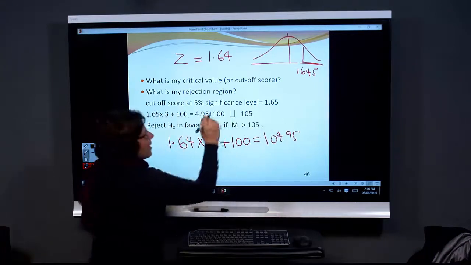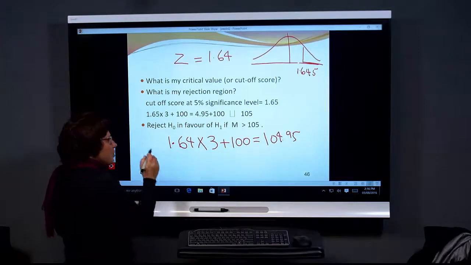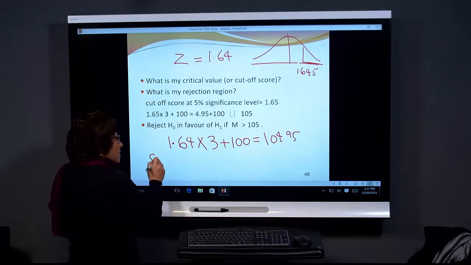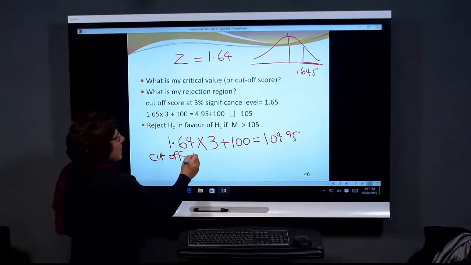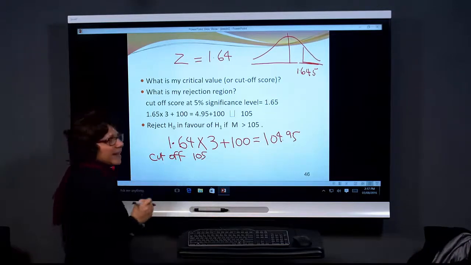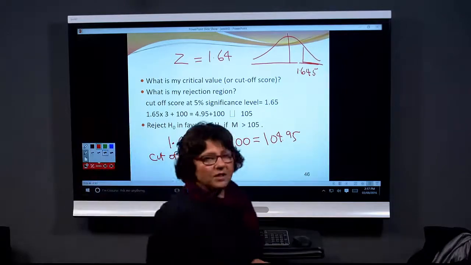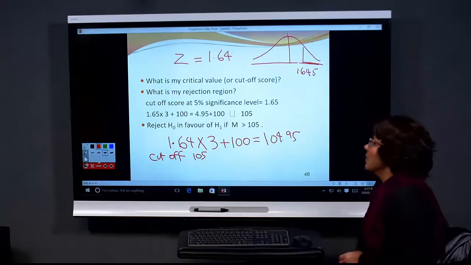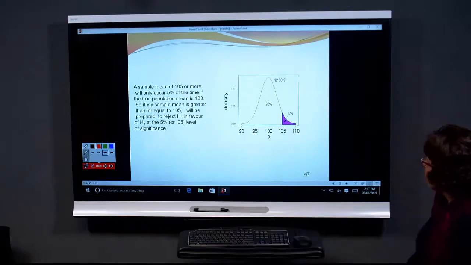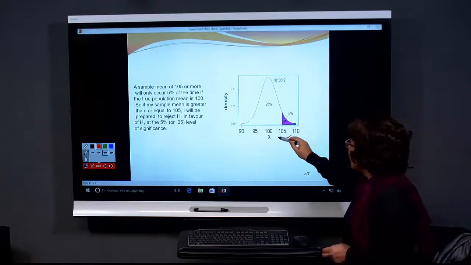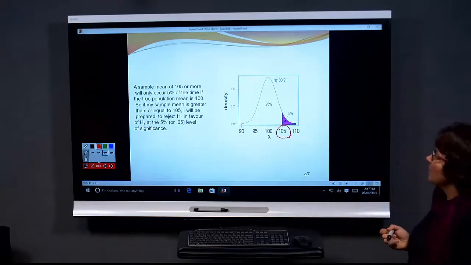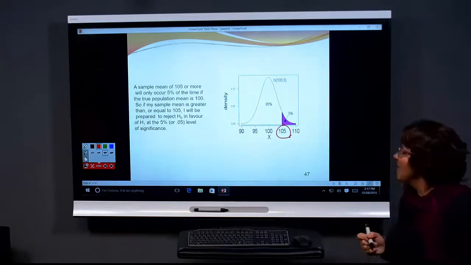We call it 105. Yeah? So, my cutoff score here would be 105. If I get any IQ score greater than 105, I have got enough evidence to reject the null hypothesis. So that is my cutoff score at 5% significance level.